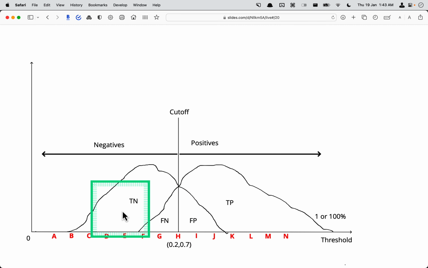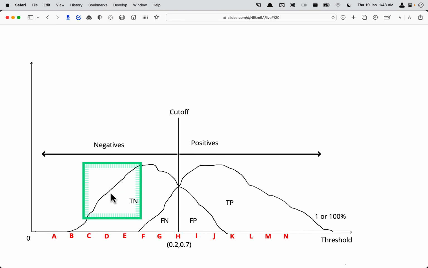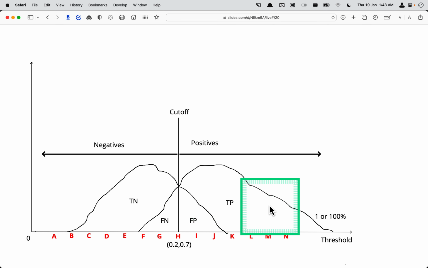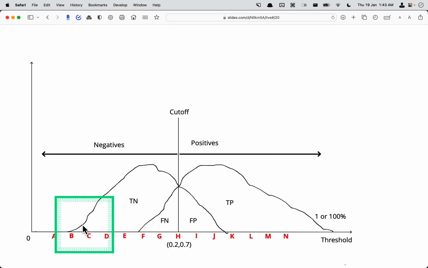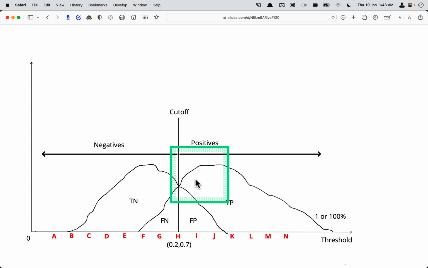This is true negative, which is a good case, and the right-hand side will be true positive. This part we have correctly identified. Now the model has messed up at this part.